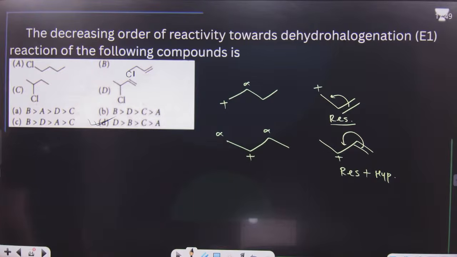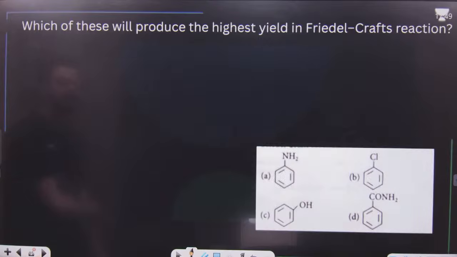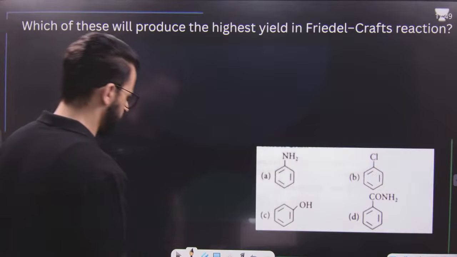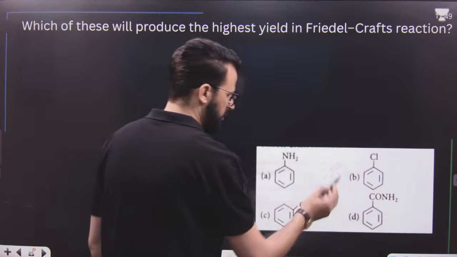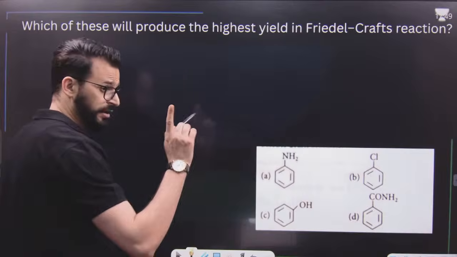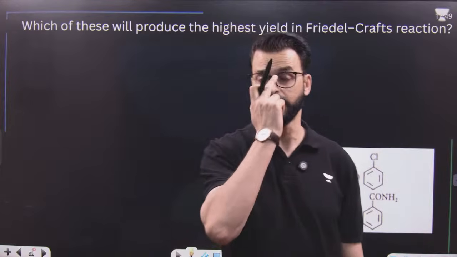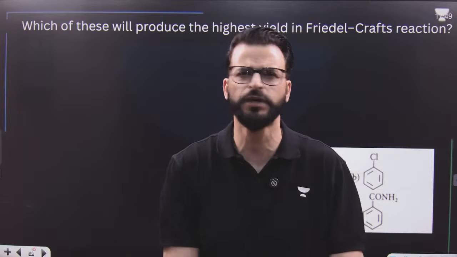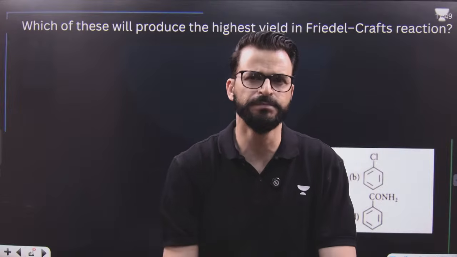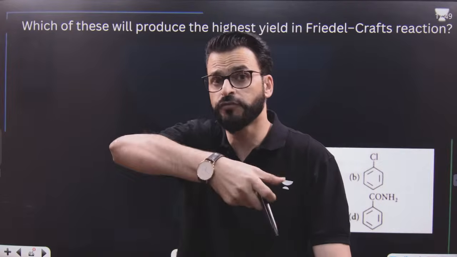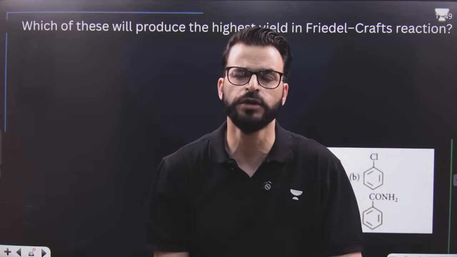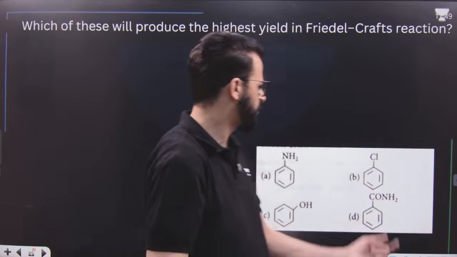D, B, C, A. After this, which of these will produce the highest yield in Friedel-Crafts alkylation reaction? Now have a look. This is meta-directing. Remember, Friedel-Crafts alkylation or acylation has a limitation. What is that limitation? Meta-directing or deactivating groups, electron withdrawing groups attached to the benzene ring do not generally show Friedel-Crafts reaction. That means it will not show.